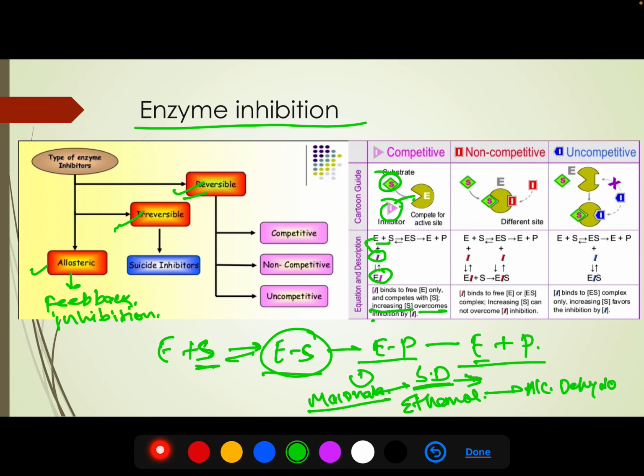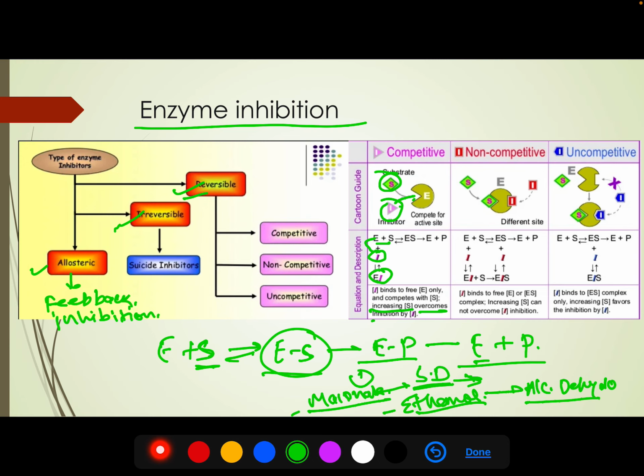Another very common example is ethanol inhibiting alcohol dehydrogenase. What happens in case of methanol poisoning? Some people accidentally take that poisonous alcohol, and that causes blindness and other things. We can overcome the effect of methanol poisoning by adding ethanol. Ethanol will compete with the methanol for the active site of alcohol dehydrogenase, and it will cure the poisoning effect of that methanol. So this is also an example of competitive inhibition.